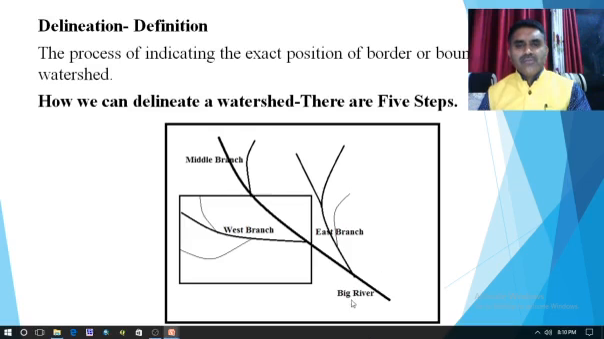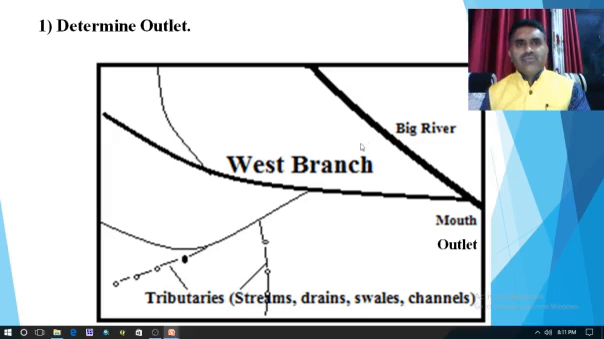Many times people think of the river itself as a watershed, but this is not so. A river has many watersheds, and due to the many watersheds, there is the formation of one big river. So let us see which are the steps to delineate the watershed.